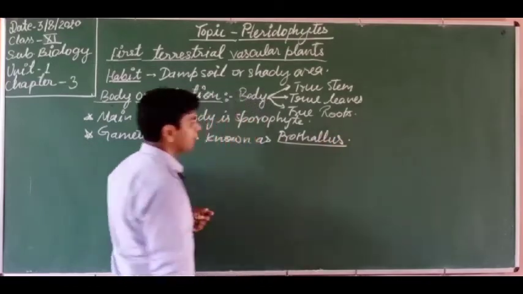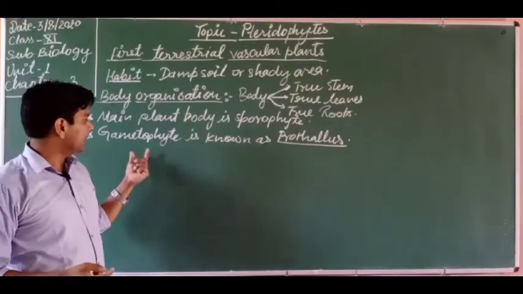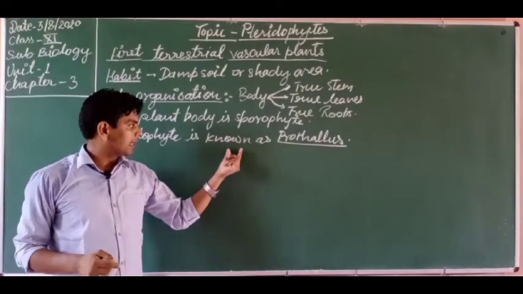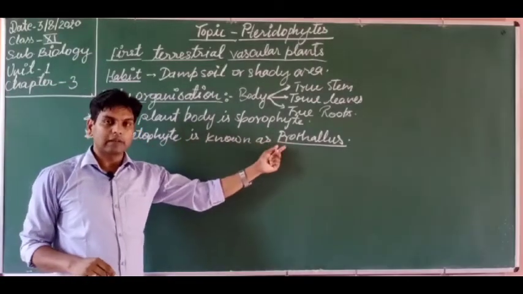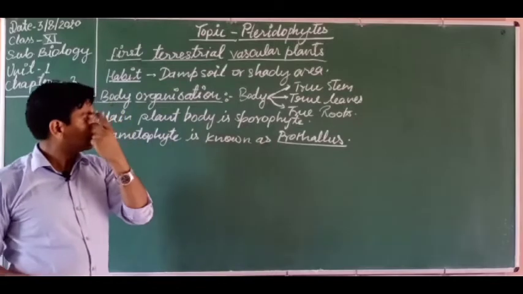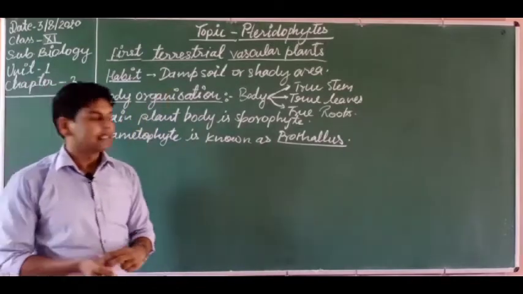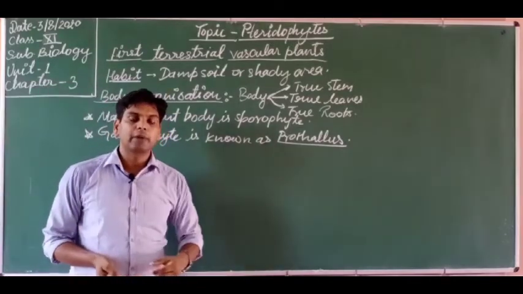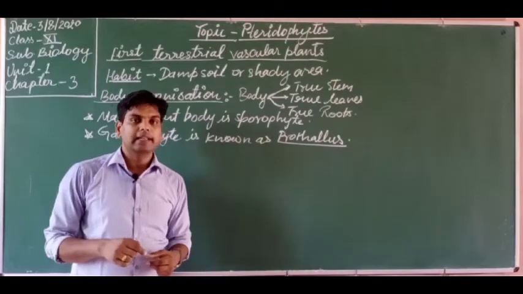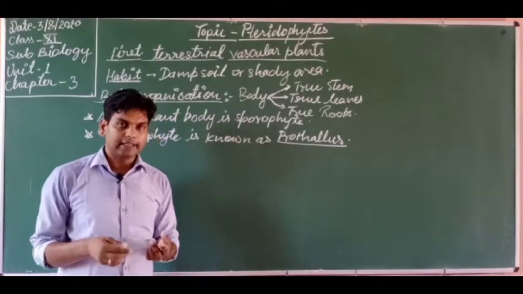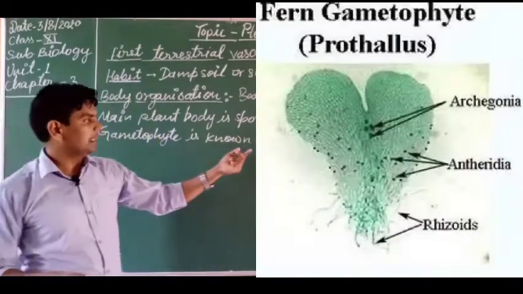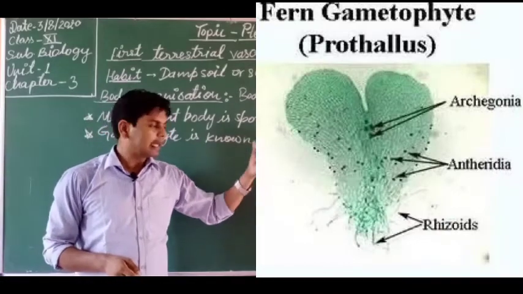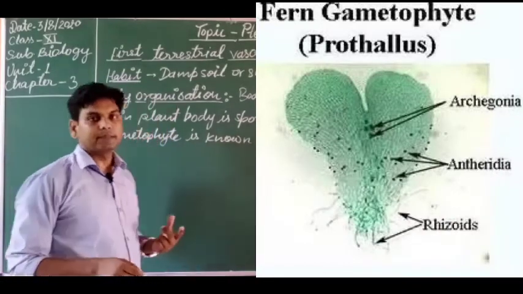Got it? Gametophyte is haploid, and in pteridophytes the gametophyte is known as the prothallus. So gametophyte or prothallus may be different, meaning male gametophyte or female gametophyte, they are separated. So male prothallus and female prothallus, they are on the basis of their reproductive organ.